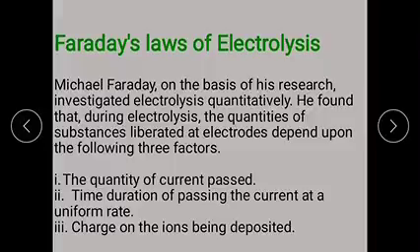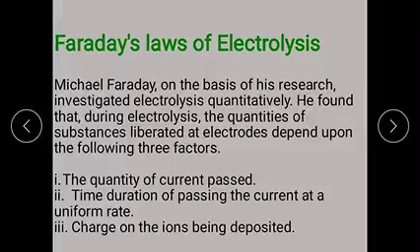He found that during electrolysis, the quantity of substance liberated at an electrode depends on three factors: the quantity of current passed through the electrolytic solution, the time duration of passing the current at a uniform rate, and the charge on the ions being deposited.